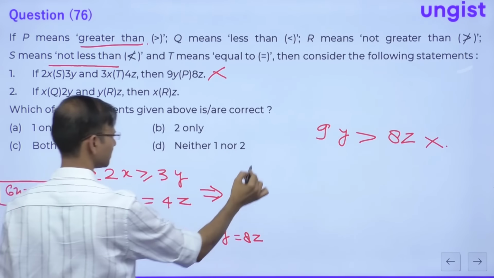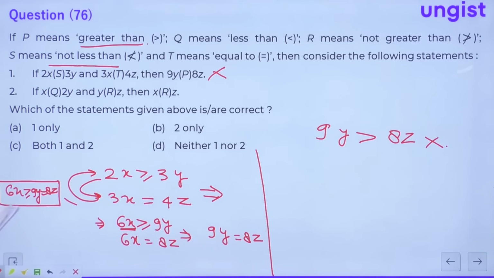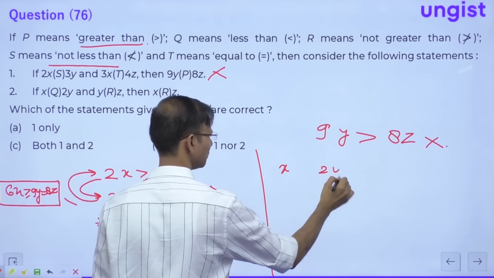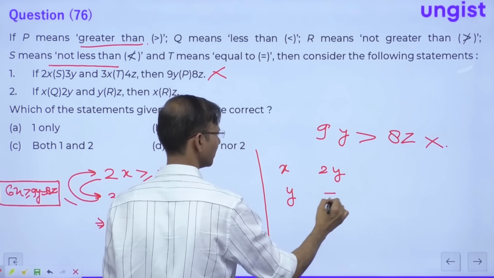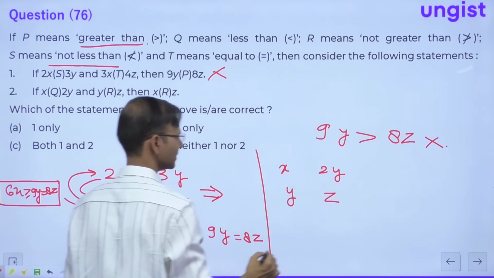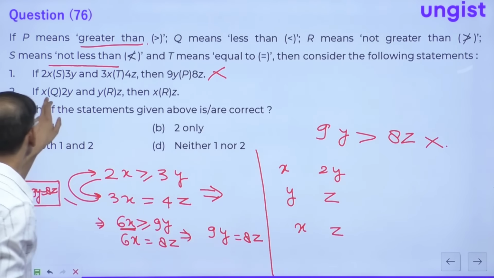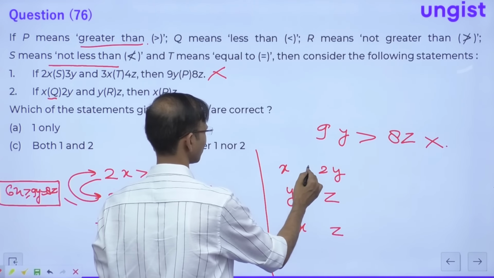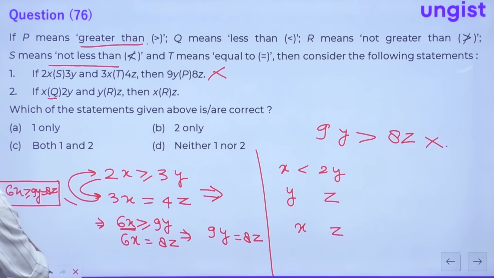Now the second one, just think on it. The second one is saying x Q 2y, and y Z, and x Z. Q means less than. R means what?